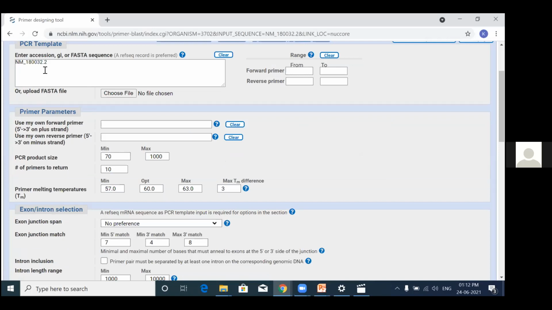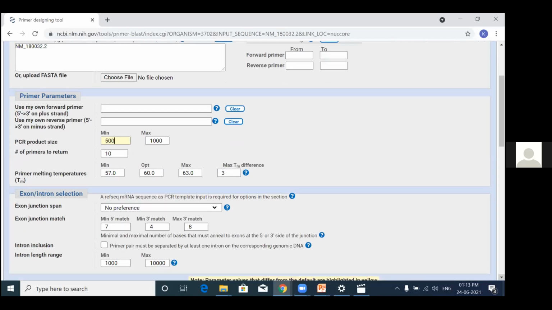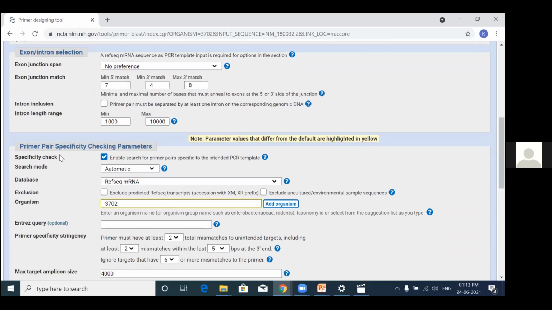The accession is carried over by default, and I can change the parameters here. Say I want a product size between 500 to 1000 base pairs. I'm okay with a minimum temperature of 57, optimum 60, and maximum of 63 degrees Celsius. I would go with the default for the rest. For primers to return, I've given a choice of 10, which should be fine. The intron length range is all default. In case you have good knowledge about the target sequence, you can go about with that. If not, I don't think this is going to bother your primer designing regions.